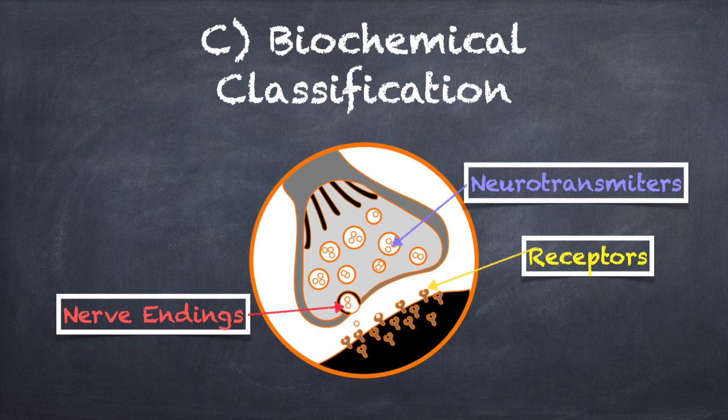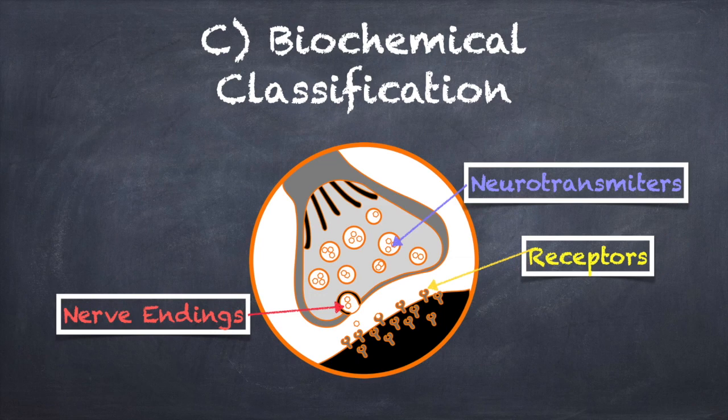Biochemical classification is based on the neurotransmitters released from nerve terminals. Neurotransmitters are chemicals secreted by nerve terminals. All the neurotransmitters are released from their respective nerve endings, as you see in the diagram. After being released, they bind with the receptors situated at the effector.